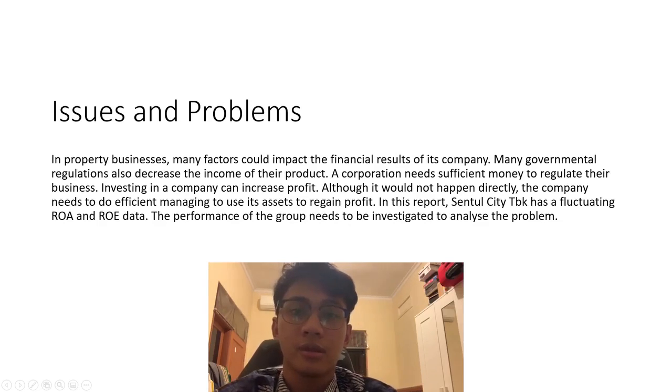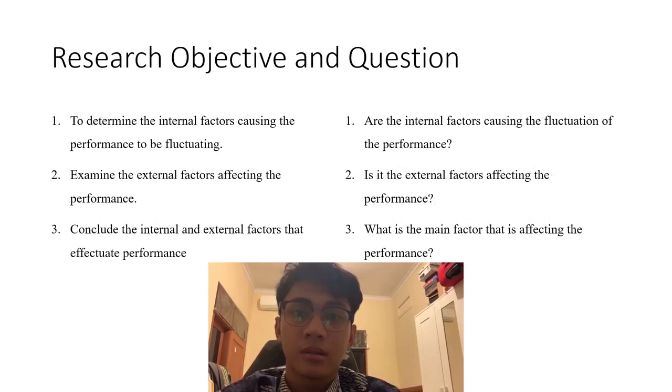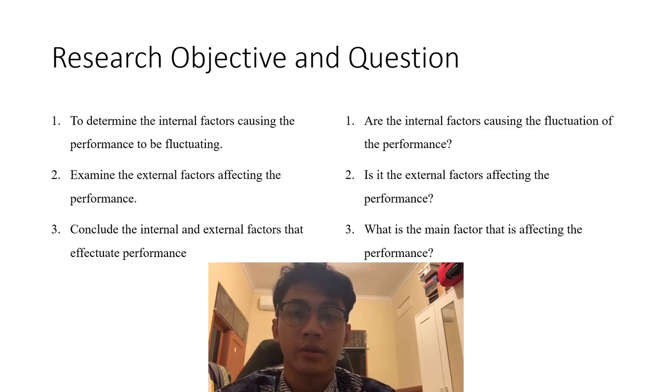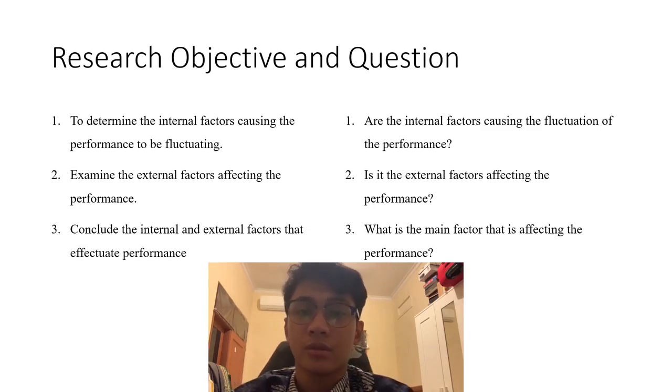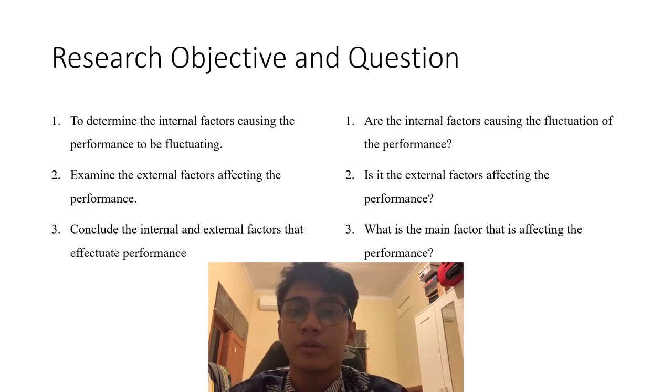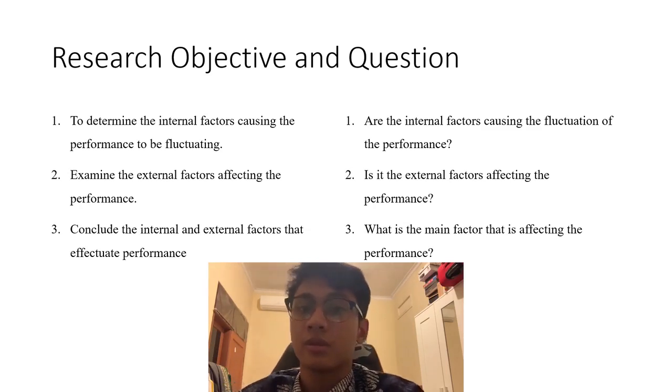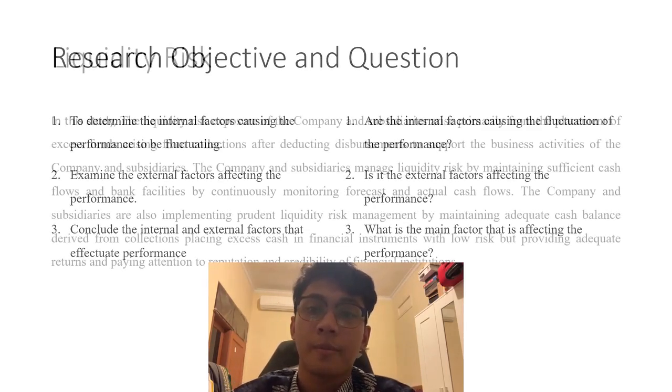In this report, Central City Tbk has a fluctuating ROA and ROE data. The study's goal is to find what is causing the PT Central City Tbk performance to fluctuate. The objectives are to determine the internal factors causing the performance to fluctuate, examine the external factors affecting the performance, and conclude the internal and external factors that affect performance. And the research questions are: are the internal factors causing the fluctuations of the performance? Are the external factors affecting the performance? And what is the main factor that is affecting the performance?